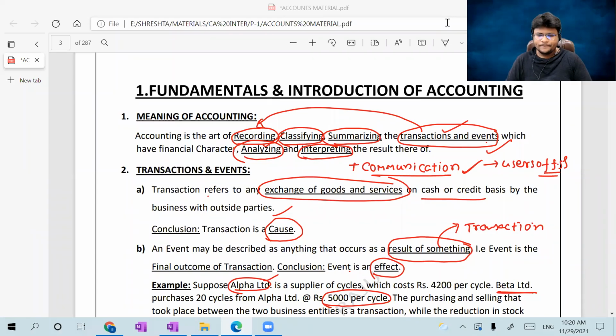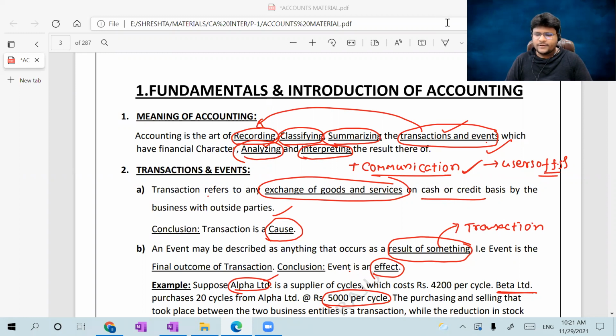Welcome back, guys. In lecture 1, we discussed the meaning of accounting, which is the art of recording, classifying, summarizing the transactions and events which have financial character, analyzing and interpreting the results thereof.